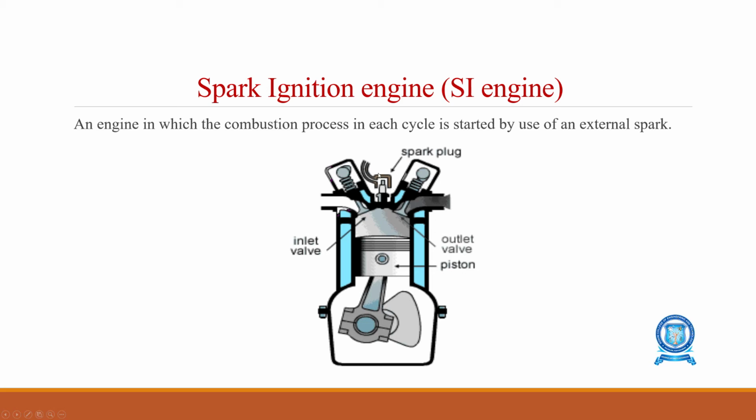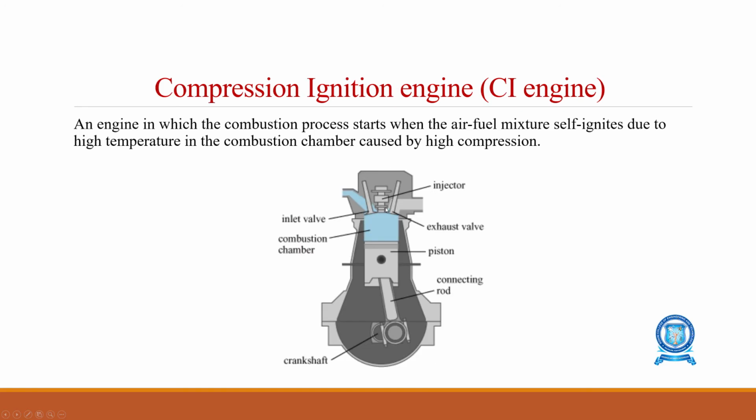At the required time, the spark will be produced inside the cylinder, and the expansion, the power stroke, happens. That is why it is called the spark ignition engine. This is the structure of the petrol engine. Only in the petrol engine are we using a spark plug.